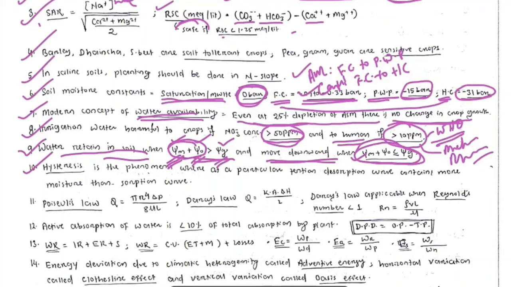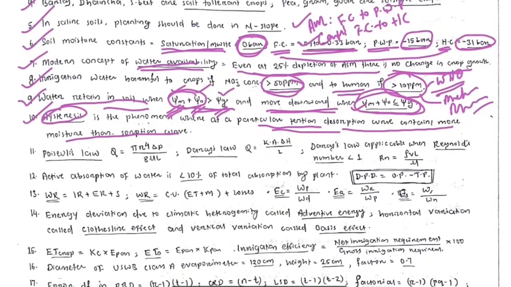Next, hysteresis concept. This is another important question. What is hysteresis concept? It is the phenomenon where at a particular tension, the desorption curve contains more water or moisture than the sorption curve. One is the sorption curve, one is the desorption curve. Sorption curve means a dried soil is getting increasing moisture level, and desorption curve means a saturated soil is decreasing its moisture. So in a particular tension, the desorption curve contains more moisture than the sorption curve.